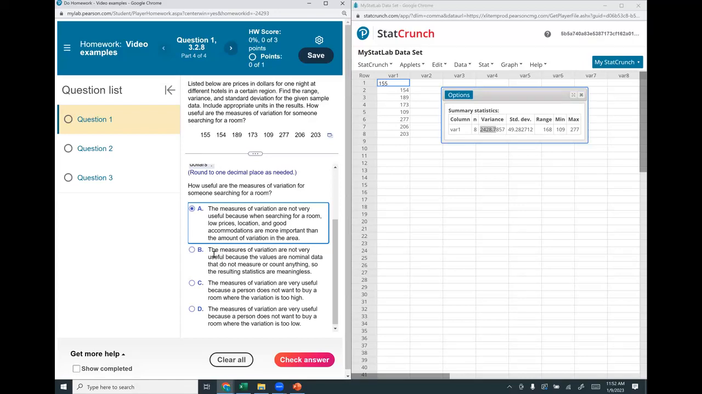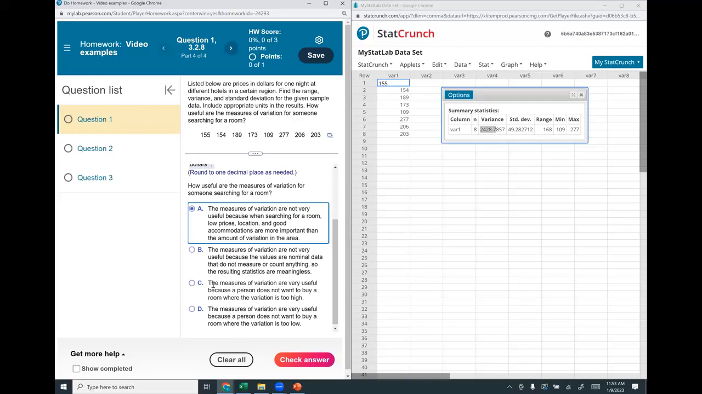The measures of variation are not very useful because the values are nominal data. So remember what nominal data was. Nominal data was values that you could put in order, but they didn't represent counts of anything. And dollars definitely represent counts. So nominal data is not the answer. This is not nominal data. This is actually values that have meaning. Nominal would be more like the numbers on the back of a football player's shirt. They're numbers, but subtracting 2 of them or adding 2 of them or taking the average doesn't make any difference, right?